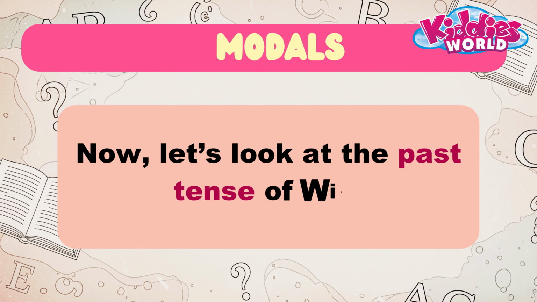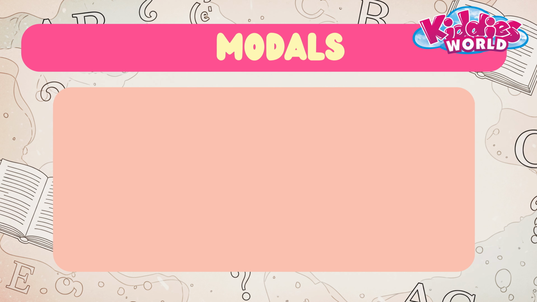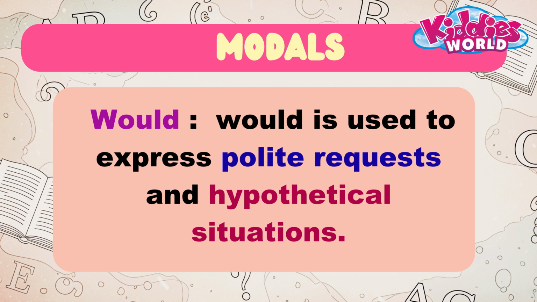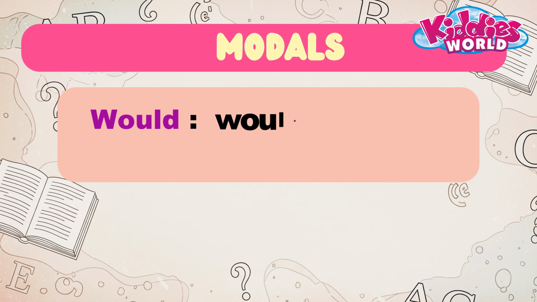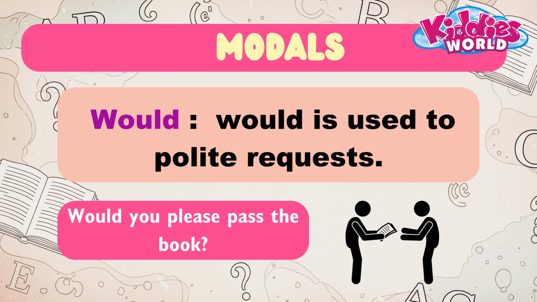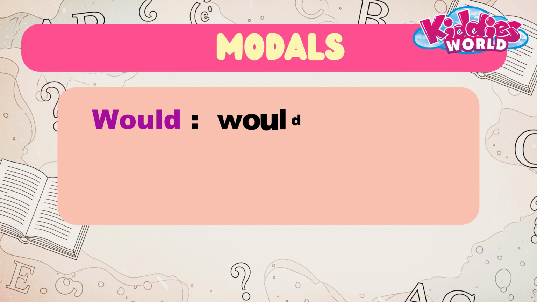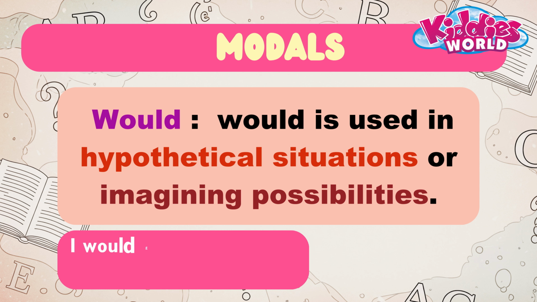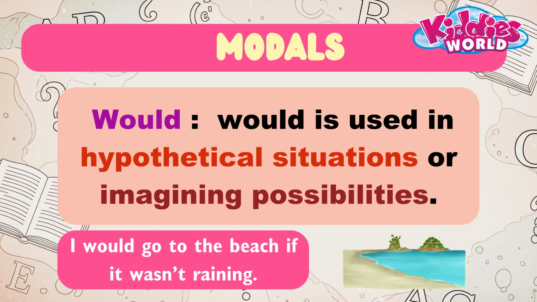Now, let's look at the past tense of will. Would. Would is used to express polite requests and hypothetical situations. Would is used for polite requests. Example, would you please pass the book? Would is used in hypothetical situations or imagining possibilities. Example, I would go to the beach if it wasn't raining.